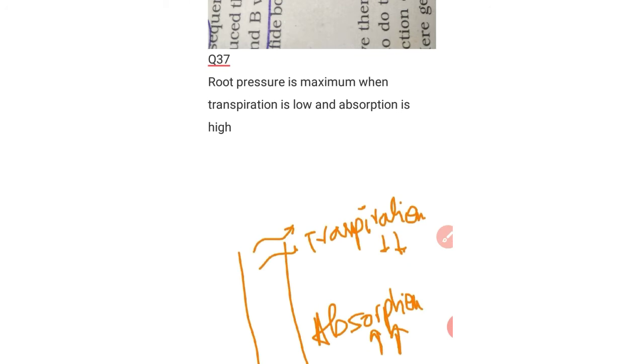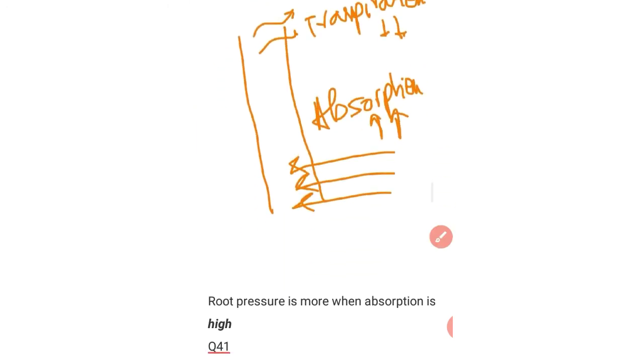And the next, after insulin, is root pressure. See, root pressure is maximum when transpiration is low and absorption is high. That means water is being absorbed and exerting a pressure, and due to lack of transpiration it exerts more pressure. So pressure is more when transpiration is less and absorption is more.